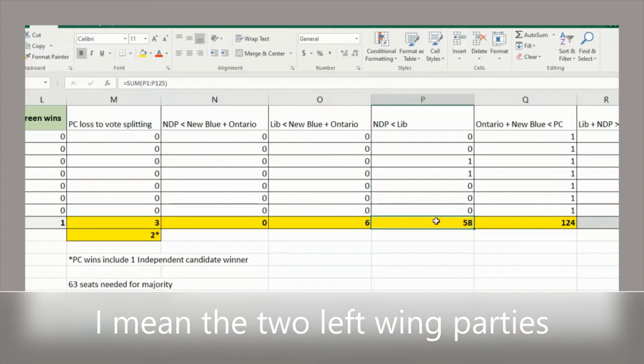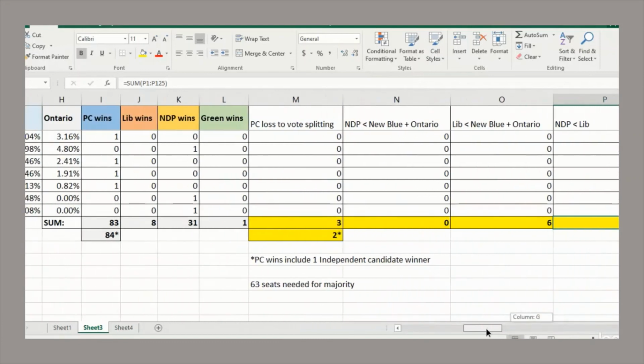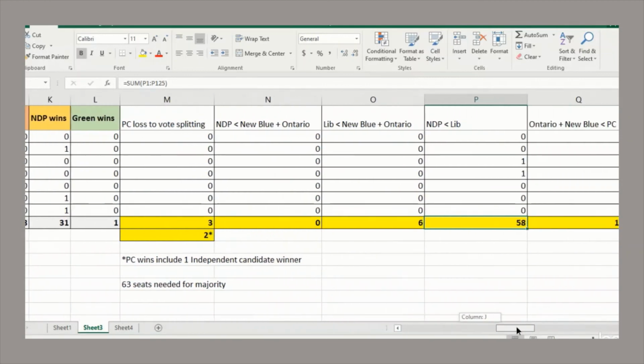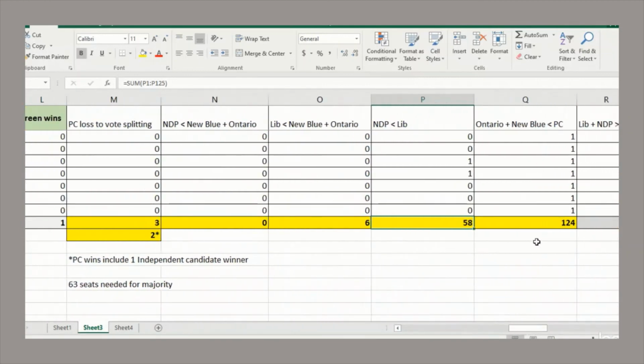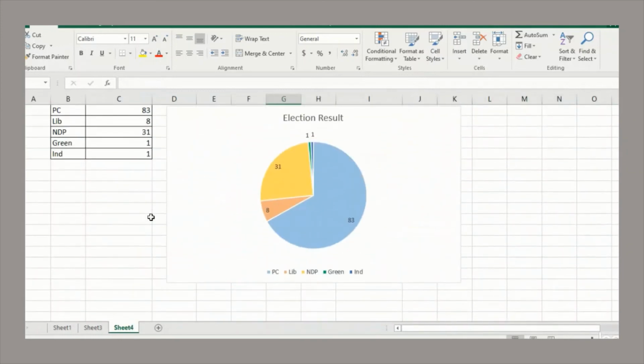And the other right-wing parties that are not centrists, we see that they don't win any seats, which is congruent with the fact that the right wing prefers centrists, and generally speaking, people prefer centrists. And there you go. That's what is revealed by the concluding election results. And finally, of course, we have the Green Party. They still hold on to that one seat.